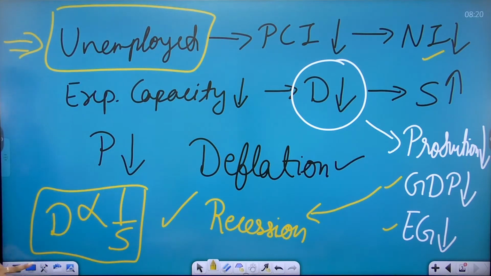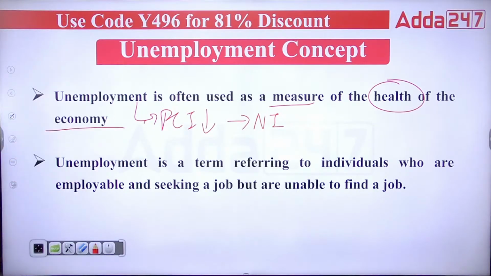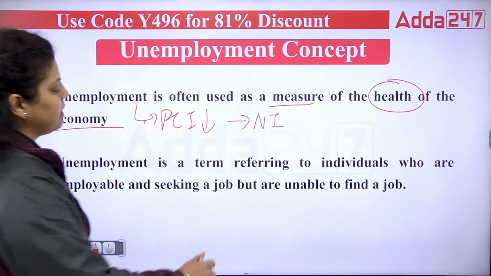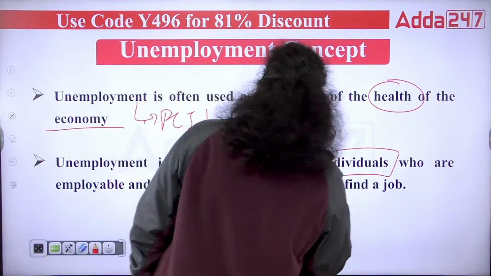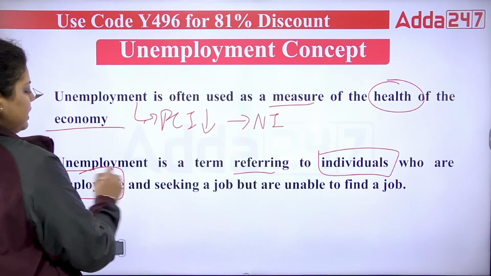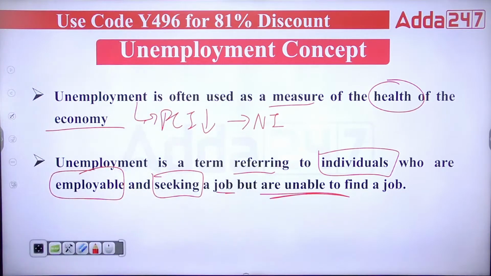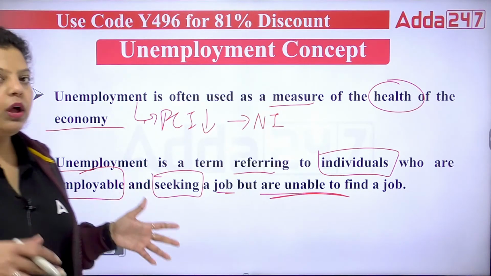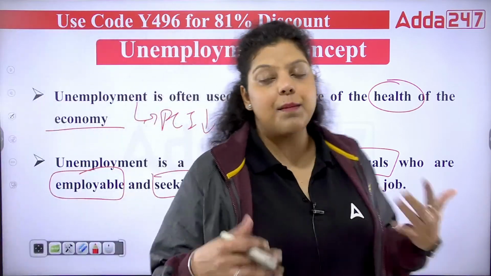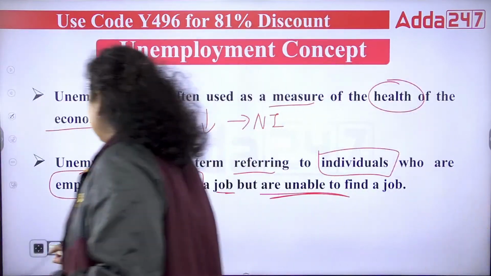Now let's move to the next part, which is about unemployment. Unemployment is a term referring to individuals who are employable and seeking a job but are unable to find a job. So what is unemployment? It refers to individuals who are employable. What does employable mean?